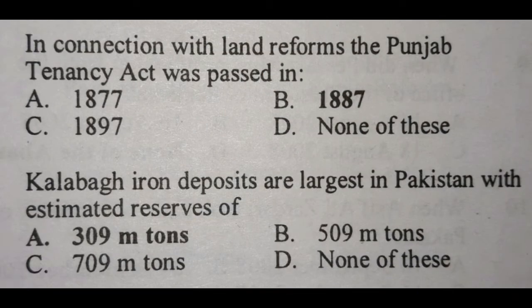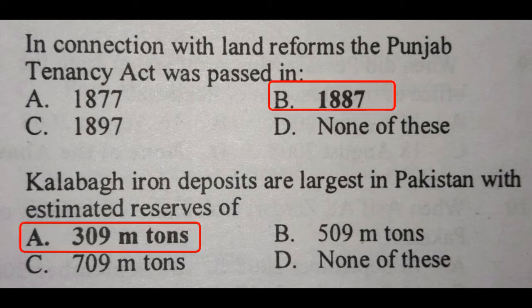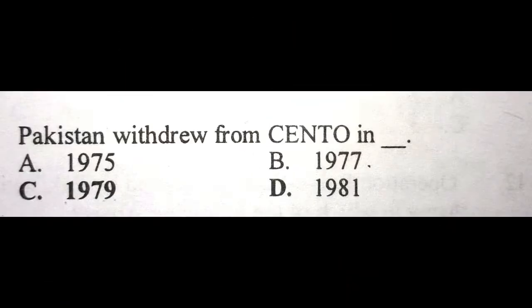Question: In connection with land reform, the Punjab Tenancy Act was passed in. Answer is 1887. Question: Kala Bagh iron deposits are the largest in Pakistan with estimated reserves of. Answer is 309 million tons. Question: Pakistan withdrew from CENTO in. Answer is 1979.